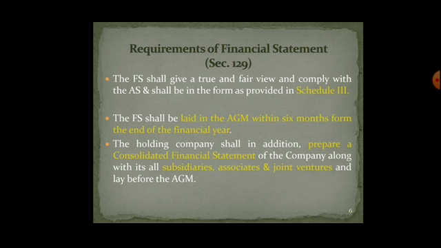The holding company shall in addition prepare a consolidated financial statement for the company along with all its subsidiaries, associates and joint ventures and lay before the AGM. That means if the company is a holding company, then all the evidential documents are also prepared and should be laid before the annual general meeting and should present all the documents as required. This is again under the section 129 of Companies Act 2013 amendment.